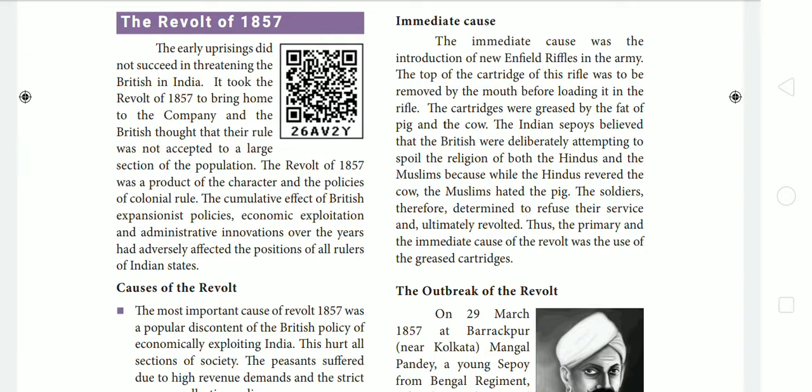Okay. So the Indian sepoys believed that the British were deliberately attempting to spoil their religion, that is, both the Hindus and the Muslims, because the Hindus revered the cow, and the Muslims hated the pig. So both the Hindu and Muslim sepoys in the army refused to use this cartridge. Thus the primary and immediate cause of the revolt was the use of greased cartridges.